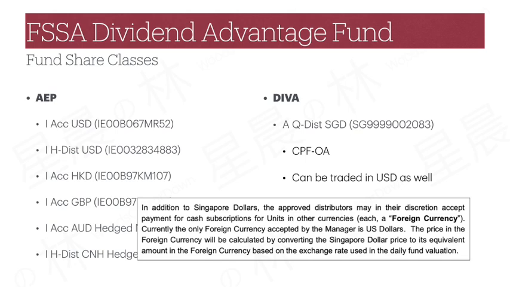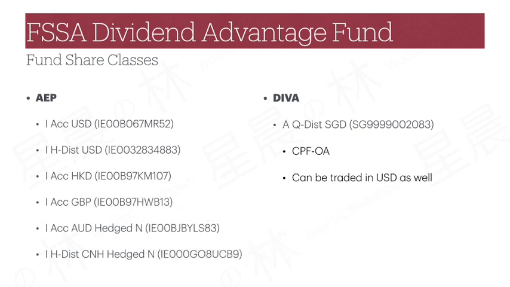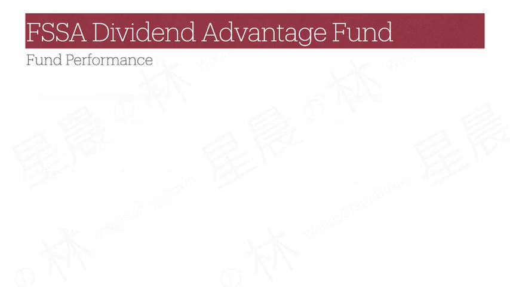Do note that this is not a separate US dollar share class, but is using the same Sing dollar share class with the same ISIN, so some people may get confused with that. Therefore, if we look at the performance of DIVA using the US dollars NAV, it will be near identical to AEP US dollar share class. Both AEP and DIVA charge 1.5% management fee on the retail share class. There would be some small differences in the other expenses, as the two funds are created in different structures and in different domiciles. Last but not least, we look at the performance of the fund so far.